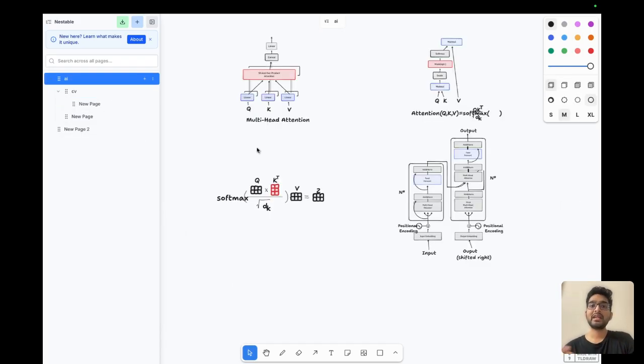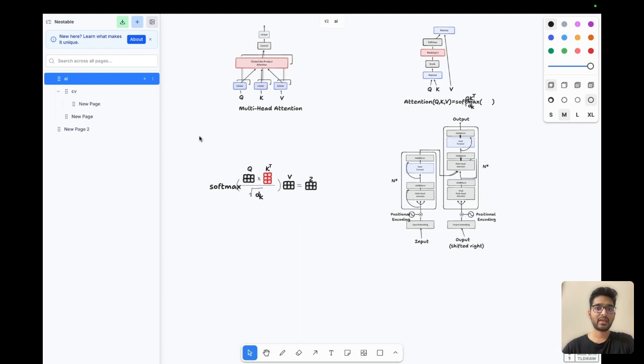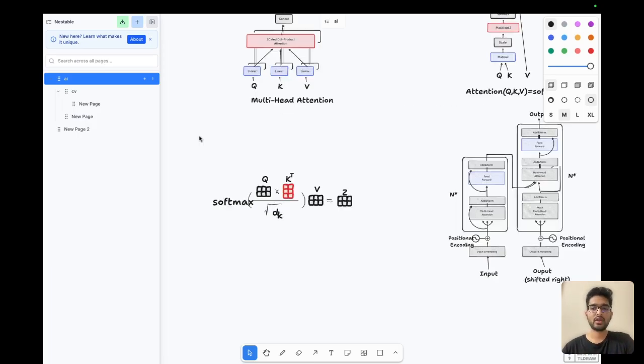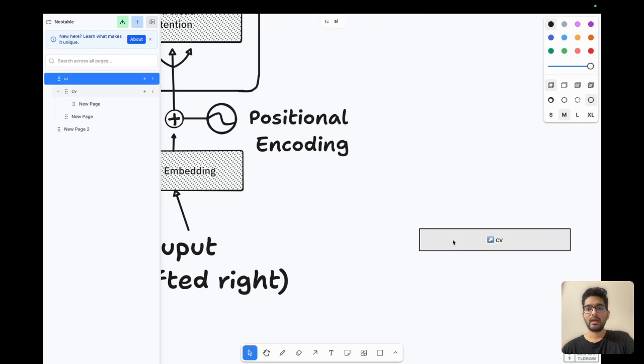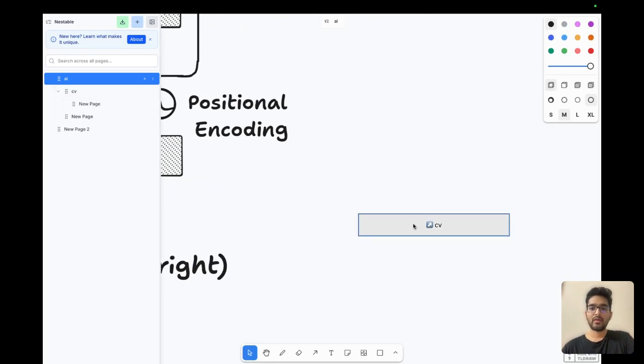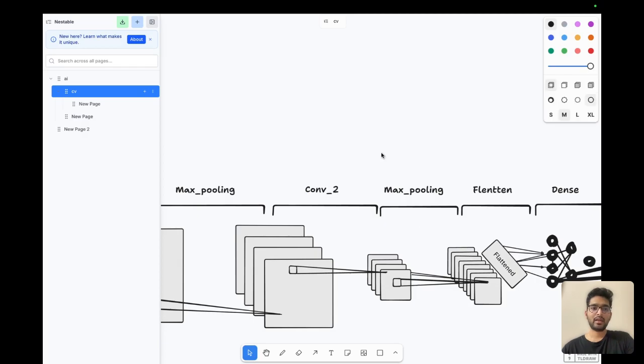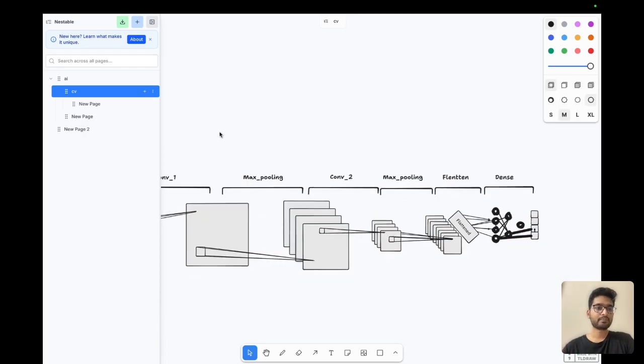I can also create deep links as well. Now that CV specific stuff is in its own canvas, I can create a deep link in the AI canvas that links to the CV canvas. The way I can do it is to right click here and use the add deep link to canvas, or I can simply take CV and drag it onto the canvas here, which will create a deep link. Now, whenever I double click the deep link, it'll take me to the CV page.